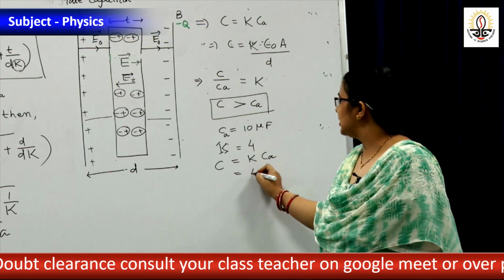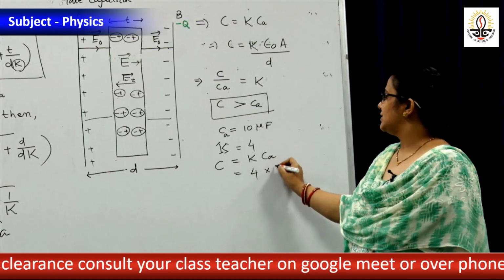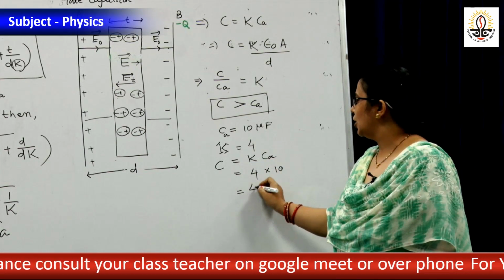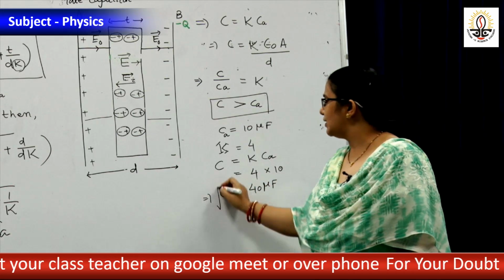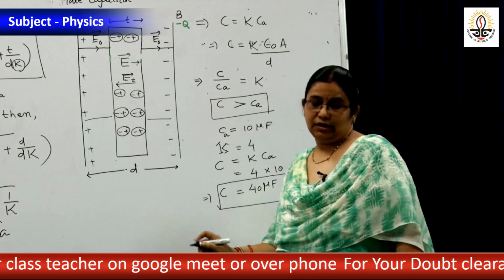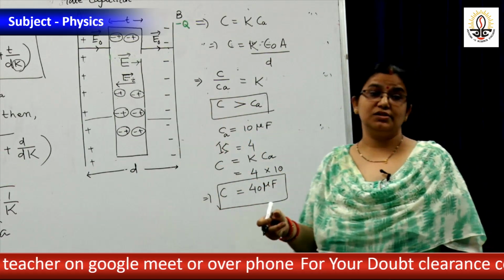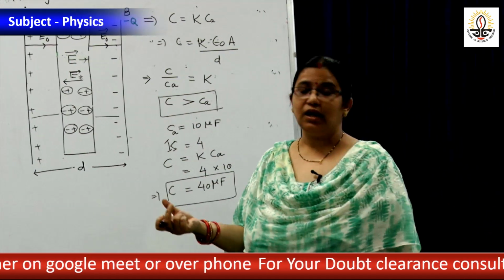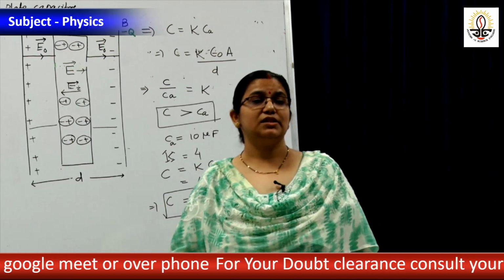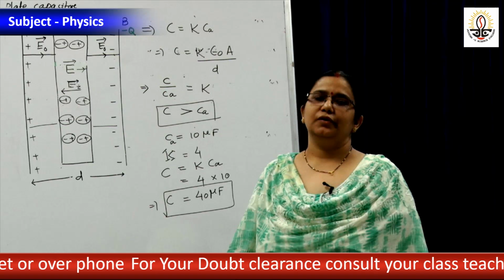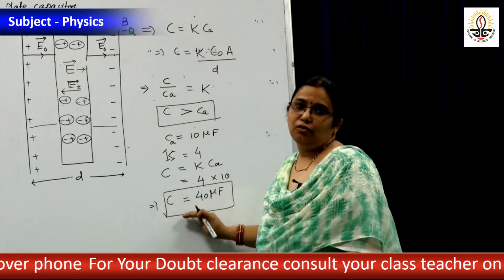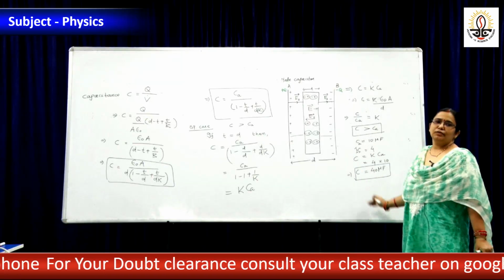K here is 4, Ca is 10, hence it becomes 40 microfarad. So how will we increase the capacitance? If we place a dielectric whose dielectric constant is more, then we can increase the capacitance of the capacitor filled with dielectric.